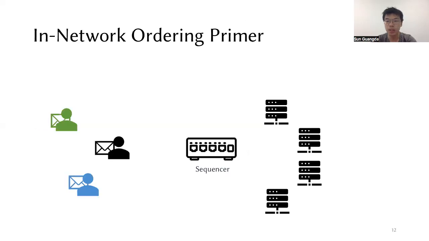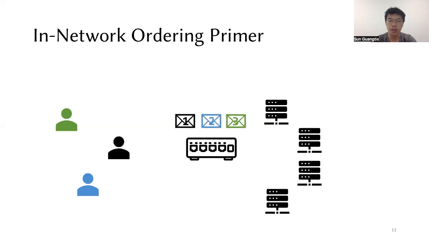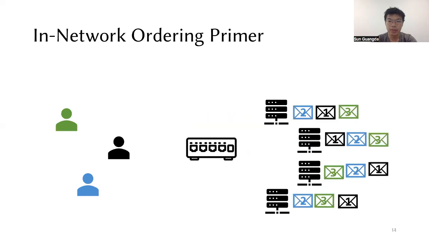With in-network ordering, when clients send messages, they first arrive at the sequencer, and the sequencer assigns each message a sequence number based on their arrival order. Then the sequencer broadcasts client messages to replicas. When replicas receive the messages, they deliver them to the application in the order of the message sequence numbers. Thus, the messages are always received in the same order on every replica.